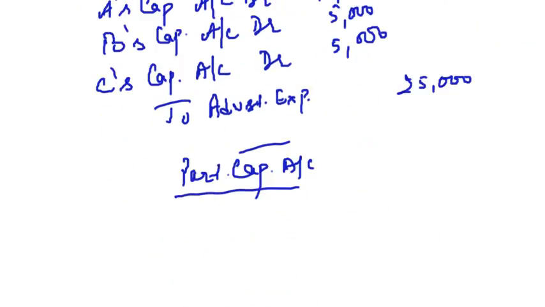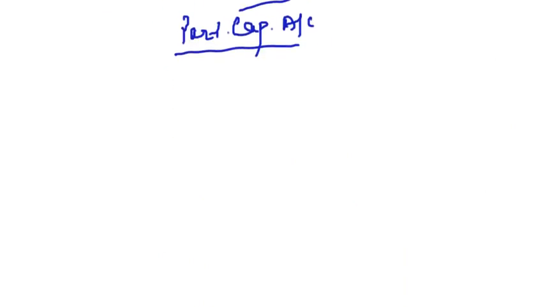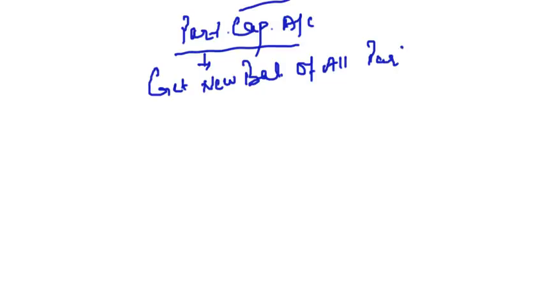So always prepare the partners' capital accounts, get the new balances of all partners, and then you can prepare the balance sheet.